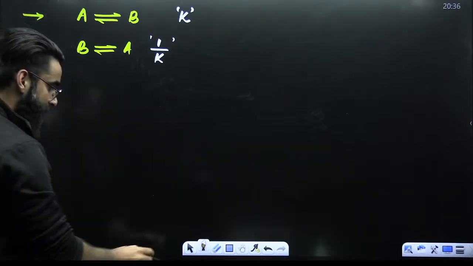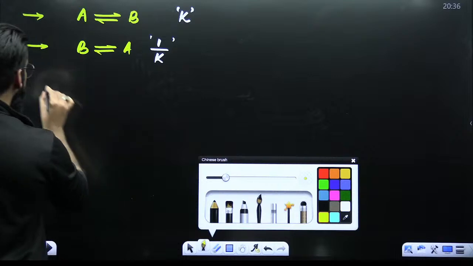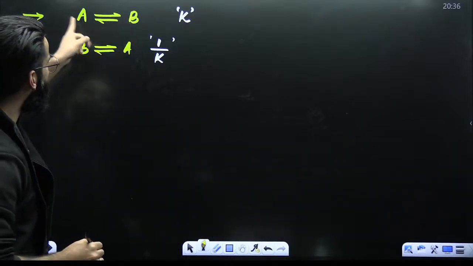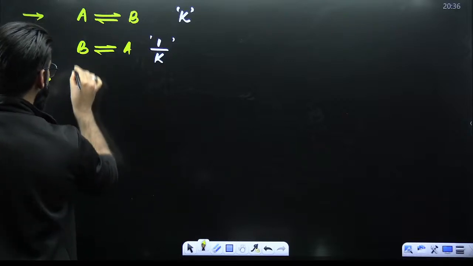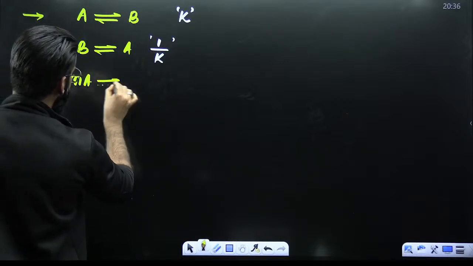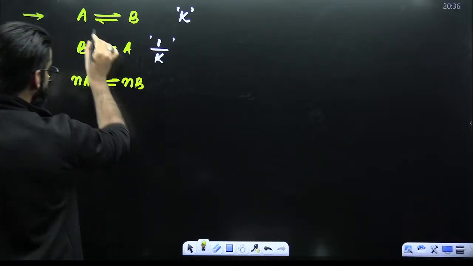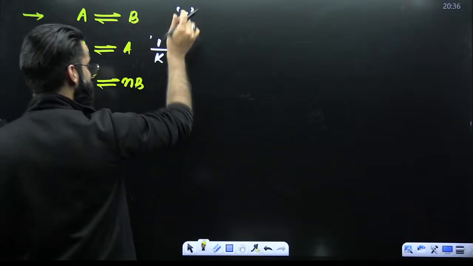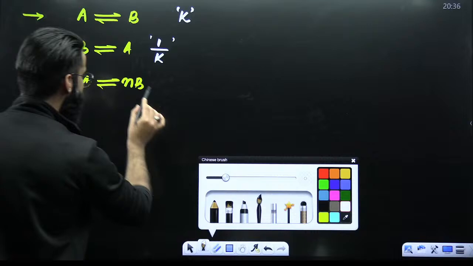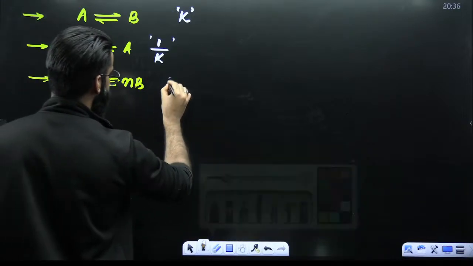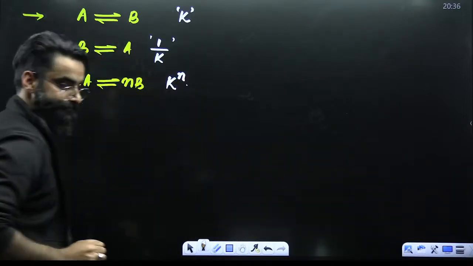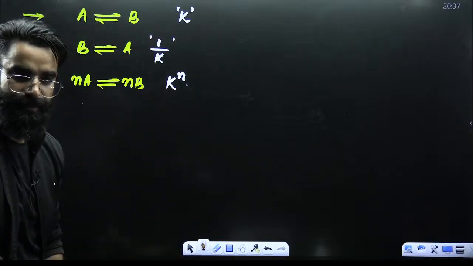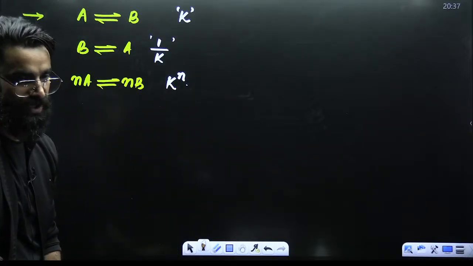Number 1. Number 2, people. If you multiply this reaction by some number, let's say I'm multiplying this reaction by N, it becomes Na in equilibrium with Nb. If I multiply this reaction by some number N, that N goes to the power of equilibrium constant. So I would say the equilibrium constant of this particular reaction is now going to be K raised power N.